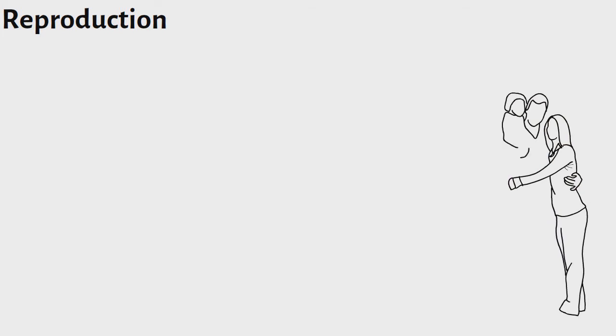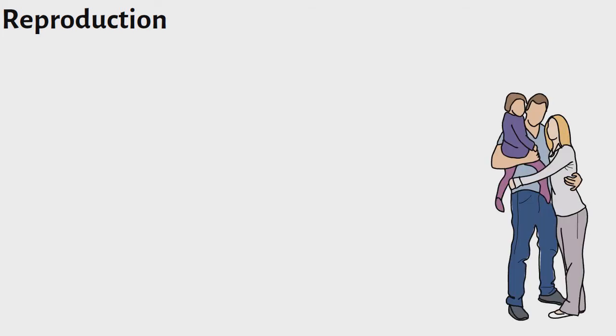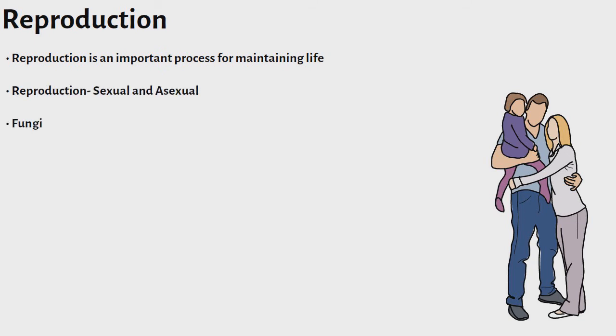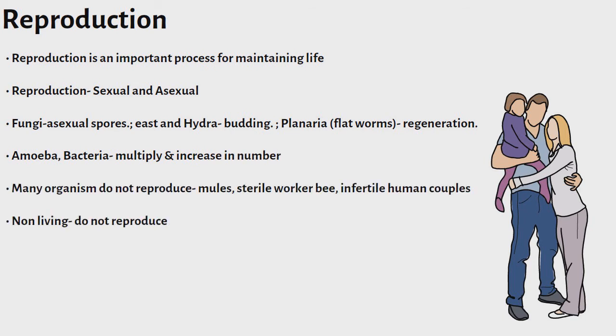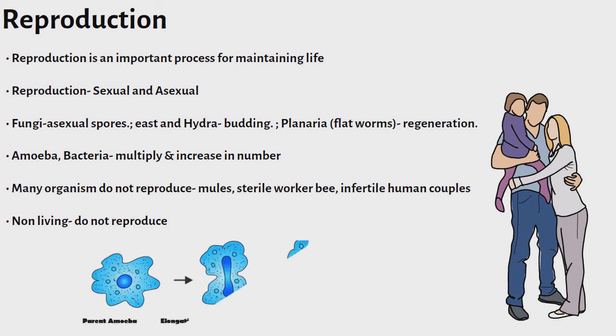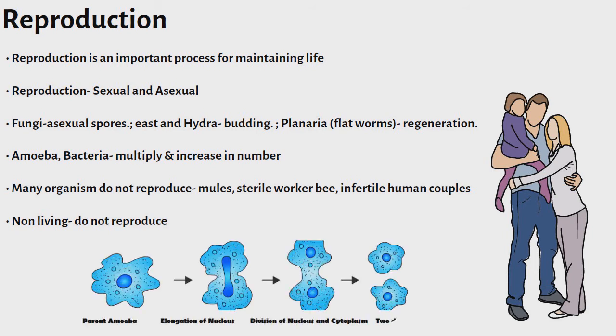Reproduction. Reproduction is an important process for maintaining life. Reproduction is of two types, sexual and asexual. Fungi reproduce through asexual spores, and yeast and hydra by budding. Planaria by regeneration. Amoeba, bacteria reproduce by multiplying and increasing in number. Many organisms do not reproduce, such as mules, sterile worker bees, infertile human couples. Non-living objects do not reproduce.